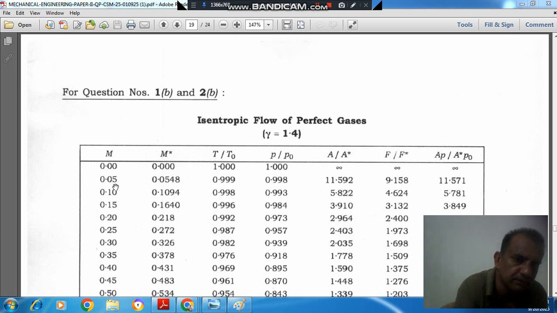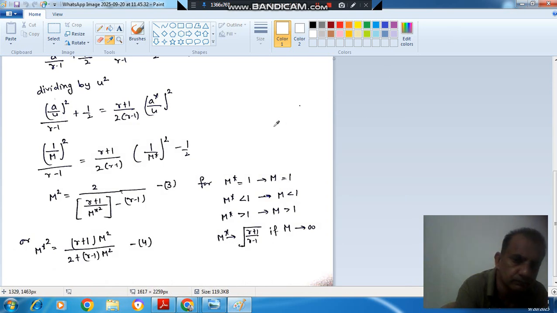So this is your M star corresponding to a particular M. If this M is 0.15, then this is 0.1640. This is derived from the energy equation. Corresponding to a particular M star we will have some value of M, which is different from M star.